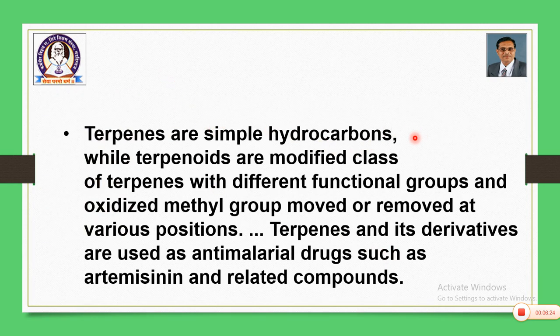Terpenes are simple hydrocarbons, while terpenoids are a modified class of terpenes. As I mentioned earlier, terpenes contain only isoprene units and terpenoids are the derivatives. So, terpenoids are a modified class of terpenes with different functional groups and oxidized methyl groups moved or removed at various positions. So, these are oxygenated forms and the oxygen can be in different functional forms. Terpenes and their derivatives are used as antimalarial drugs such as artemisinin and related compounds. Of course, several applications are there. It is one of the examples.